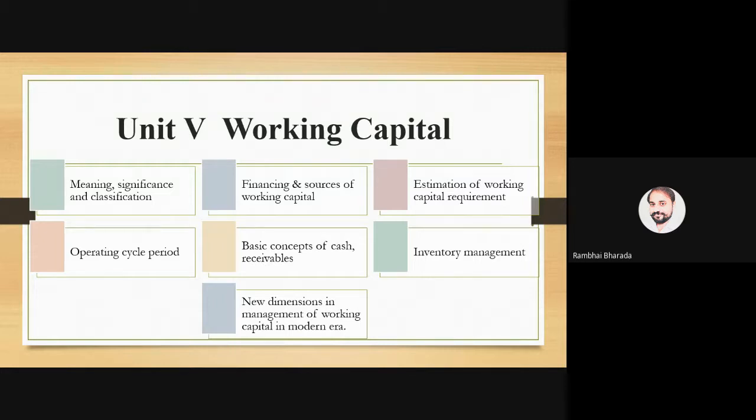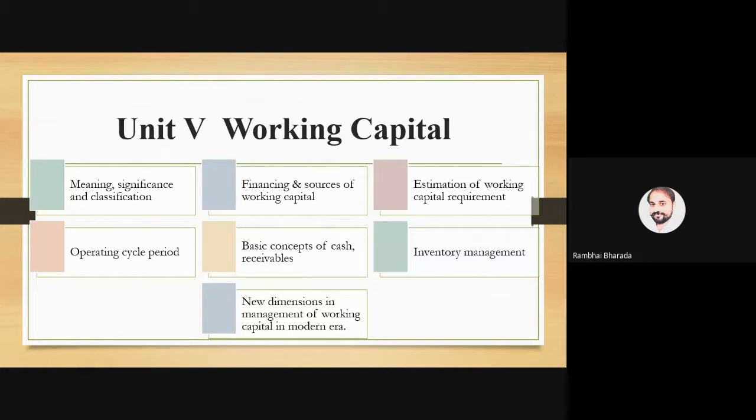Generally, we have cash, we have cheque, we have a bank balance, we have debtors, we have creditors. All the current assets and current liabilities are part of working capital. So now clear? Working capital means money which is used for day-to-day operations.